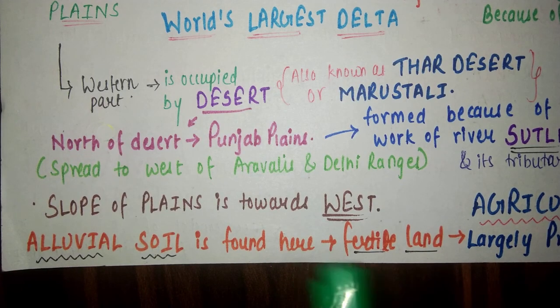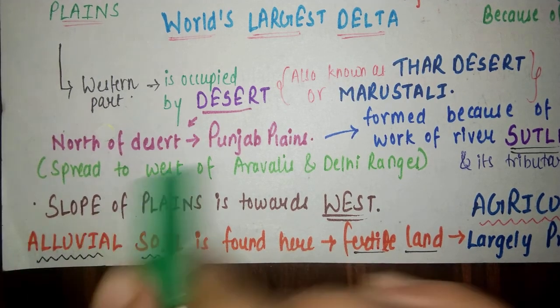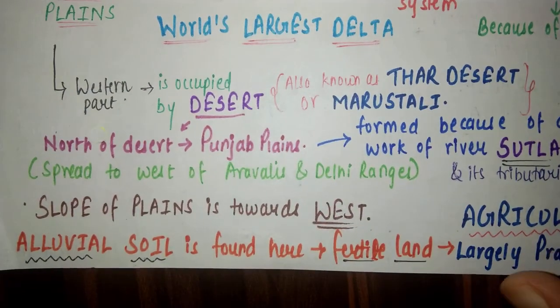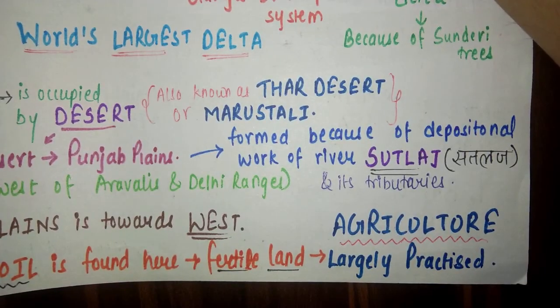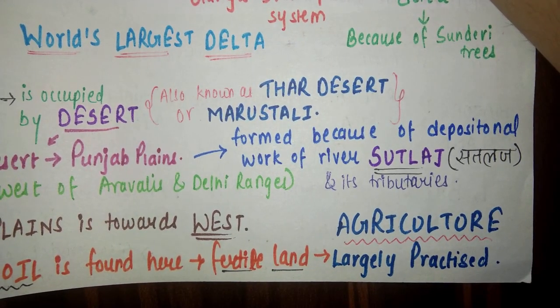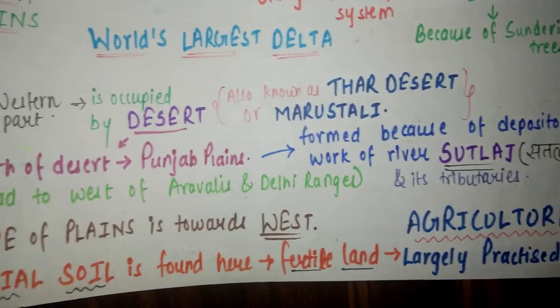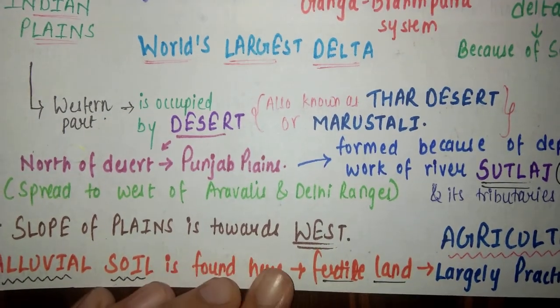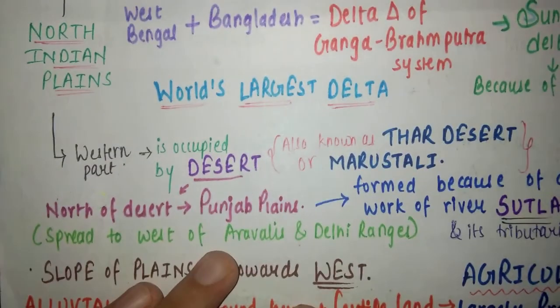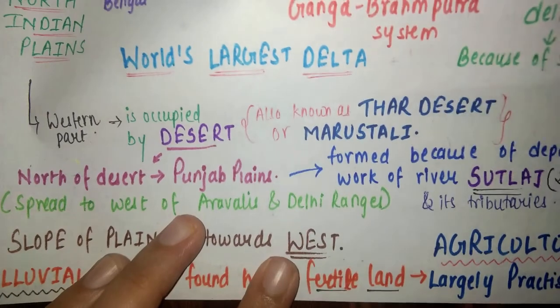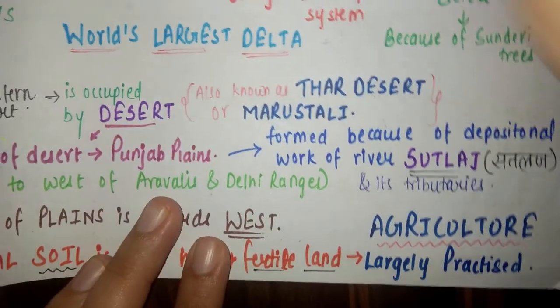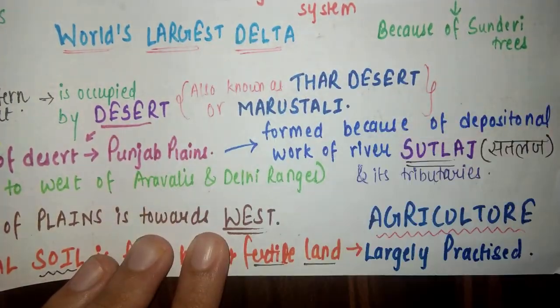Alluvial soil is very fertile in nature, so agriculture is largely practiced here in the Punjab plains area. You can give this answer as the reason.